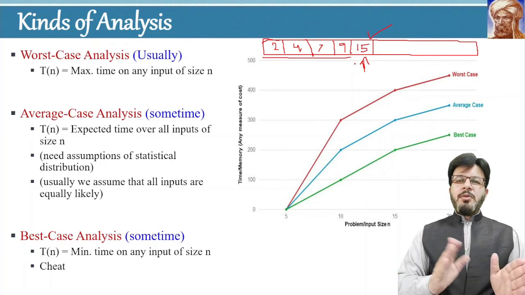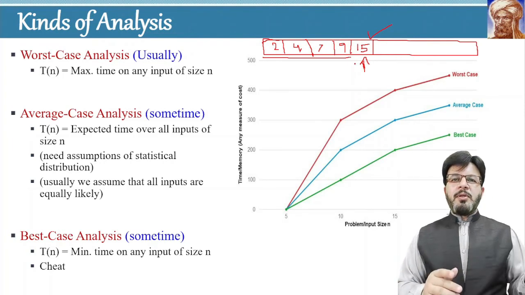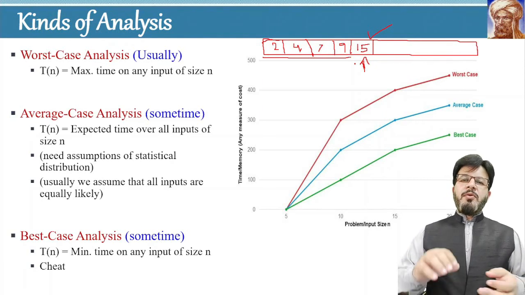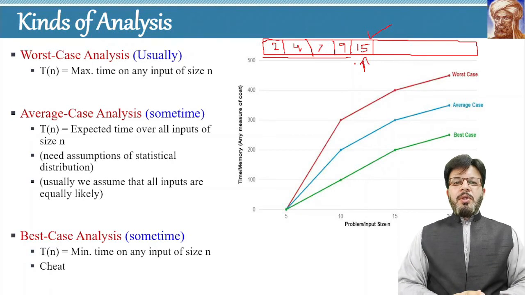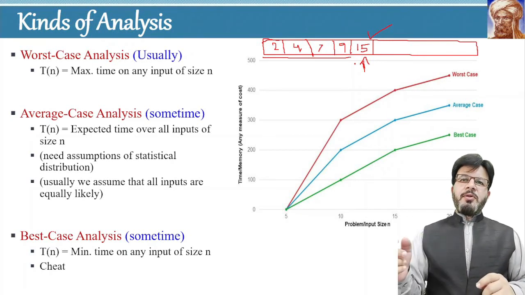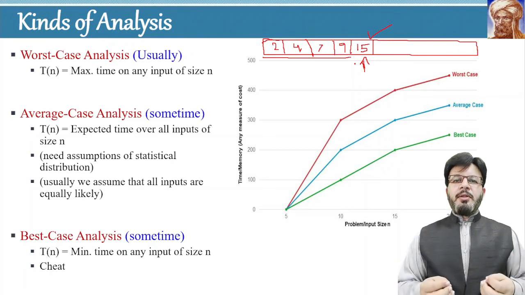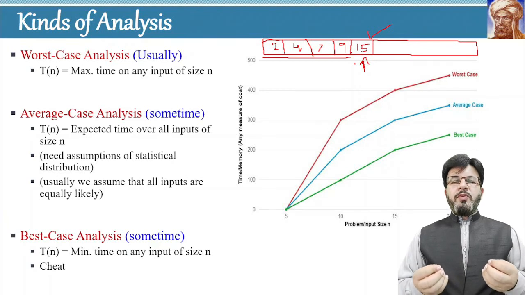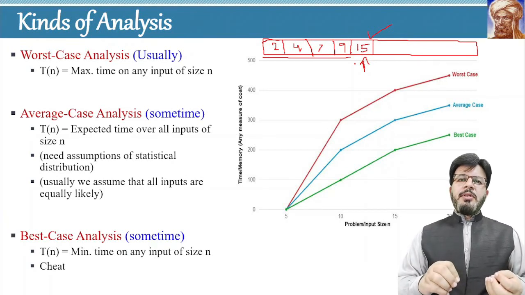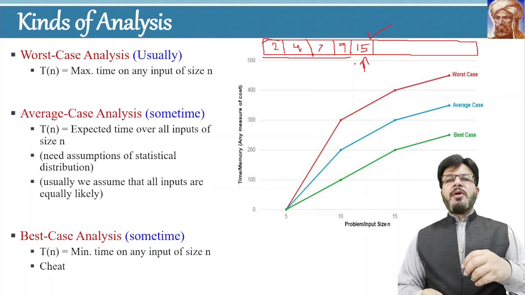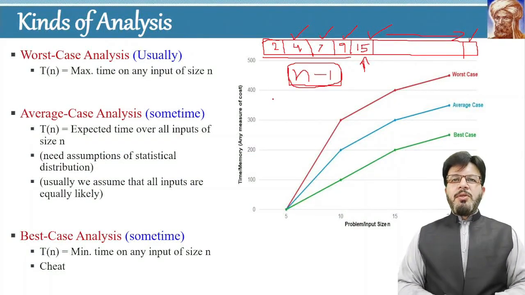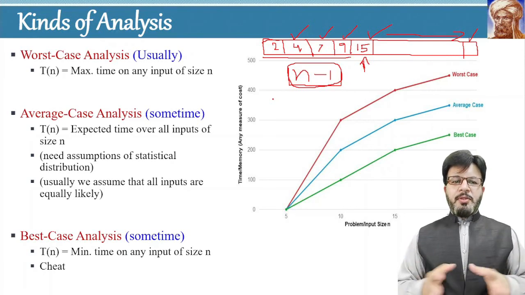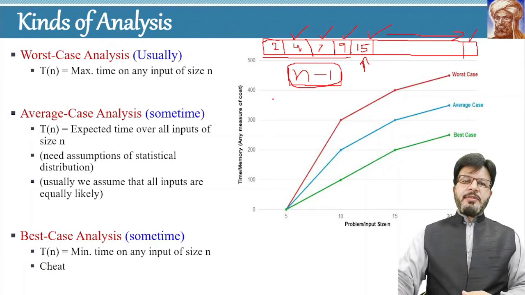Therefore, no need to swap any element, no further comparisons are required, and your algorithm will move to the next iteration. So if your list is already sorted in the required order, then you will make one comparison in each iteration of the for loop. Therefore, in n-1 comparisons, you can sort this list which is actually already sorted. So this is the best case.